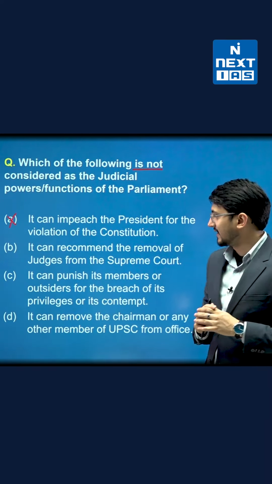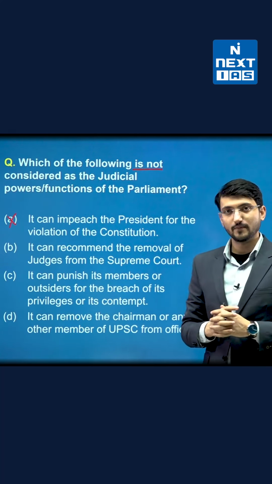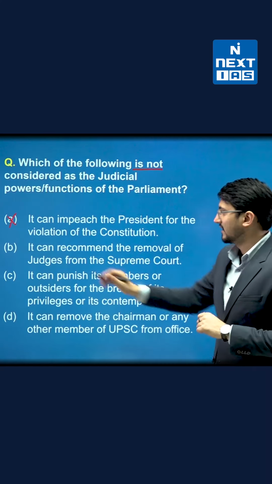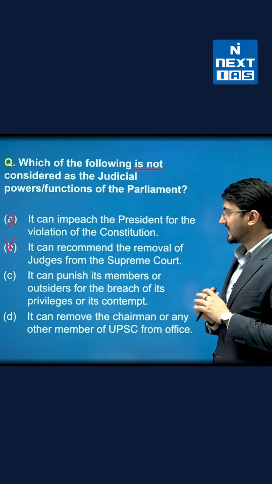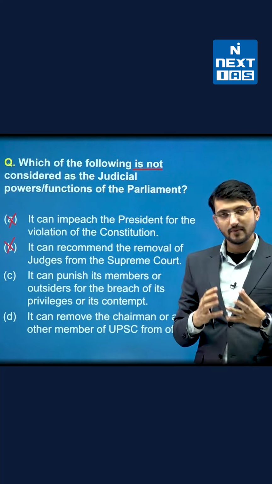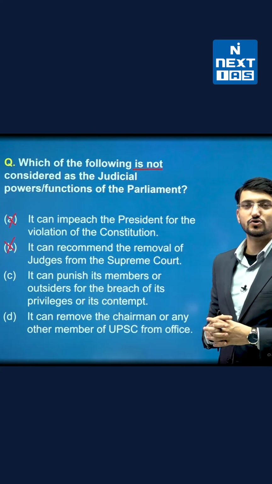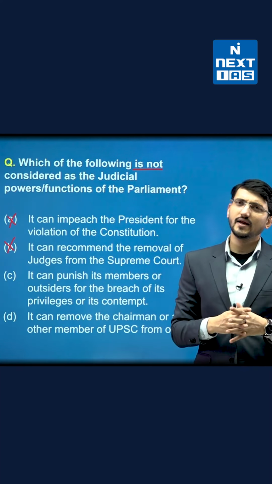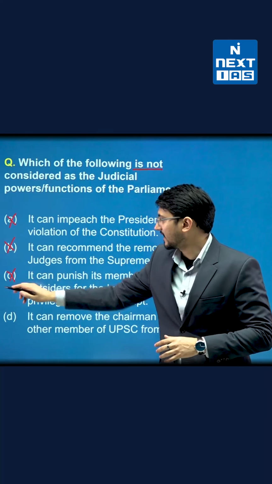The second option says it can recommend the removal of judges from Supreme Court. Yes, it can do so under Article 124 of the constitution. So this won't be the correct answer. The C option says it can punish its members or outsiders for breach of privilege or contempt. Yes, it can do so under various conventions, Article 105, 122 and other rules of the houses. So this won't be the correct answer.